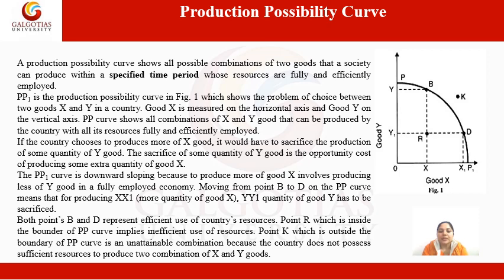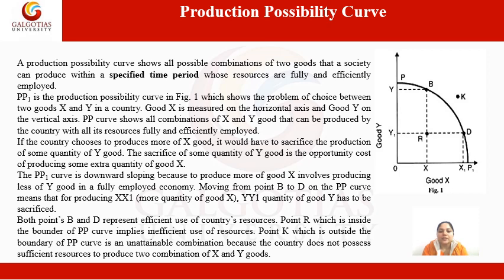Good X is measured on the horizontal axis and good Y is on the vertical axis. The PP curve shows all the combinations of good X and Y that can be produced by the country with all its resources fully and efficiently employed. So if the country chooses to produce more of good X, then it has to make a sacrifice in the production of good Y, because this is what the concept of sacrifice or choice says.